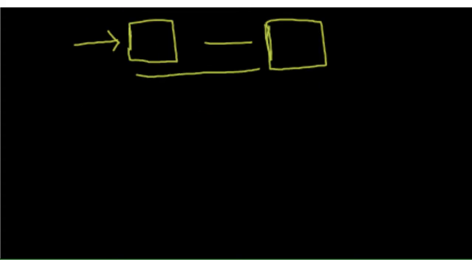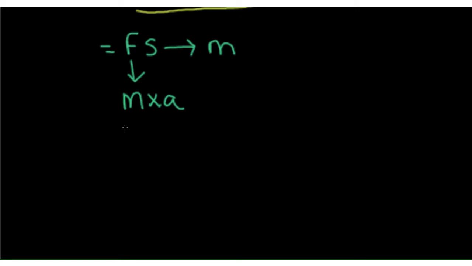Now let's get deep into it. So what is the formula of work done? As I told you, it is Fs, force into displacement. So, the SI unit of displacement is meters. And if we expand force, the formula of force is mass into acceleration. So, mass SI unit is kg and acceleration is meter per second square.